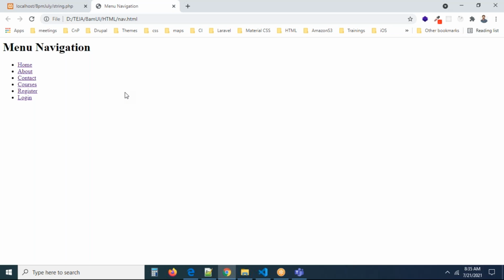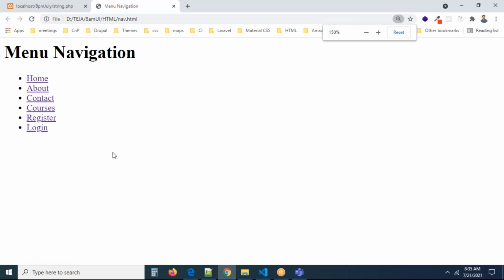But you need to know the terminology: what types of menu items are there and how menu items are created. You should have some idea. So this is the menu navigation we are having: about, contact, courses, register and login, something like this. To do this, I told you this is an unordered list. Why is this an unordered list? Because every list item starts with a dot symbol. That's why it is an unordered list.